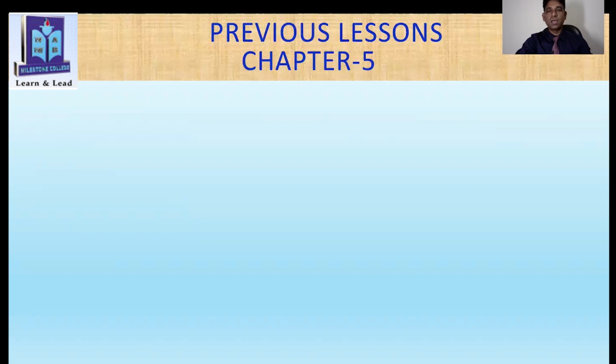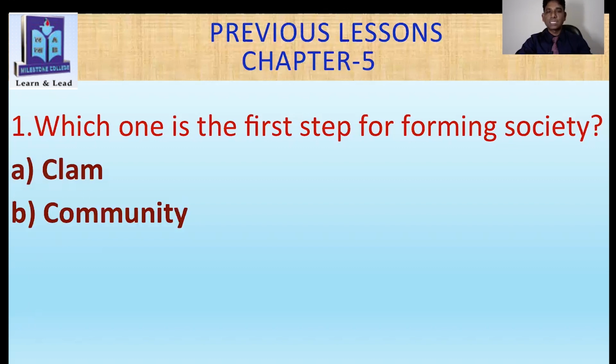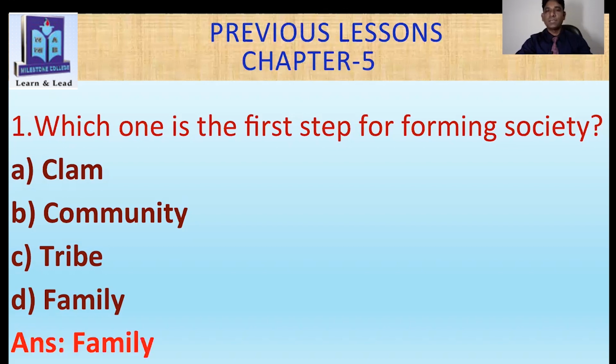Let's see who can guess the answer, who can give the answer. The first question here. Which one is the first step for farming society? First option here, claim. Second option here, community. Third option here, tribe. And finally here, family. Absolutely correct. Answer is family, right? Thank you very much.